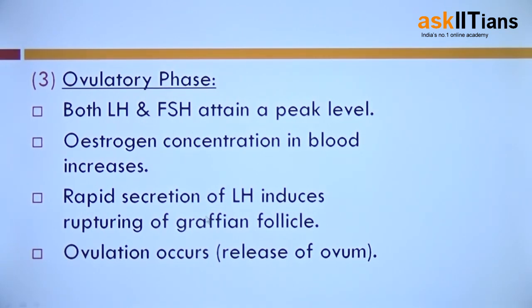Rapid secretion of luteinizing hormone occurs in the ovulatory phase. Due to this rapid secretion of luteinizing hormone, the Graafian follicle will be ruptured. So rupturing of Graafian follicle will take place during this ovulatory phase. Ovum is released during this phase, so you can say the process of ovulation occurs during the ovulatory phase. This phase has got its name from the process of ovulation.